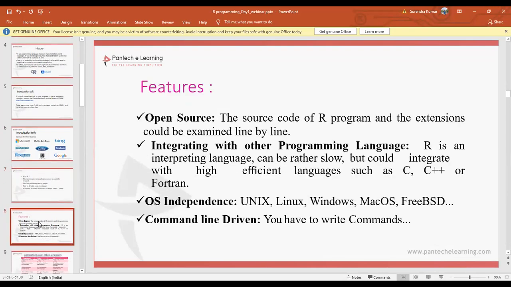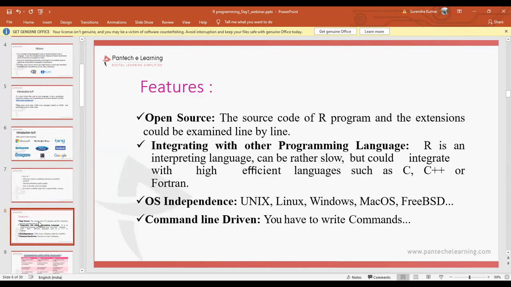Coming to the features. I have already told you that R is a programming language developed for statistical analysis and graphical representation of data. It is open source. So the source code of R programs and the extensions can be examined line by line. It uses an interpreter. It can compile the data line by line in a sequential order. Integrating with many programming languages, R is an interpreted language.